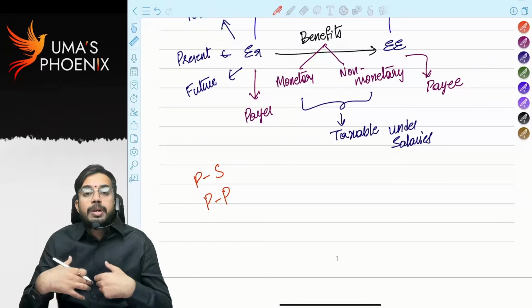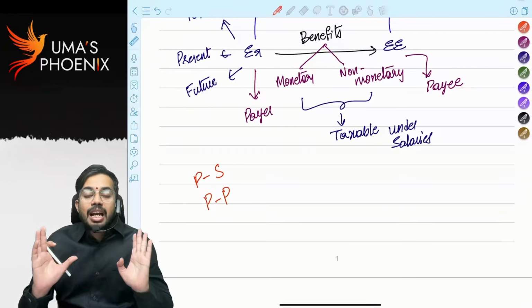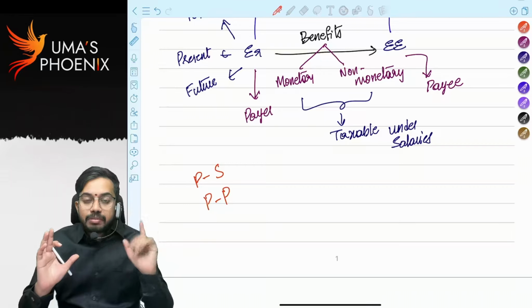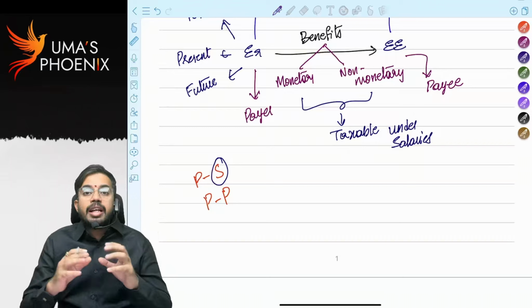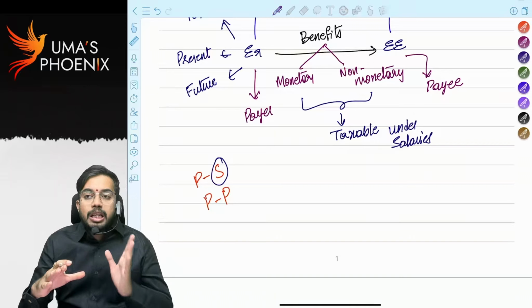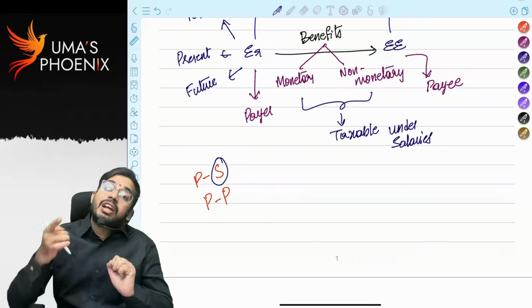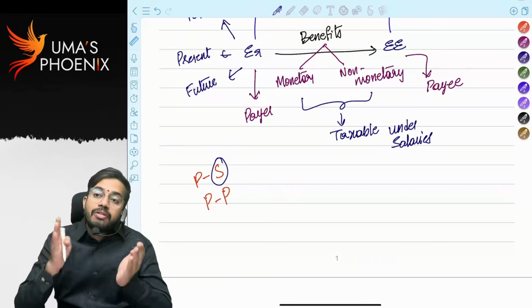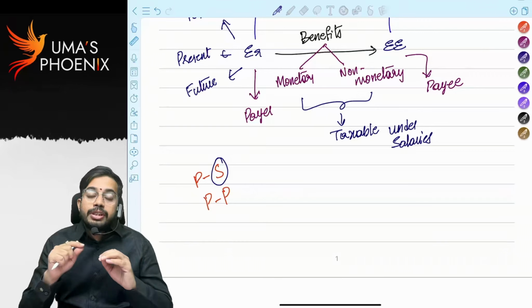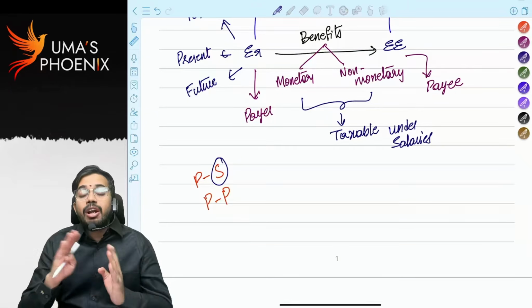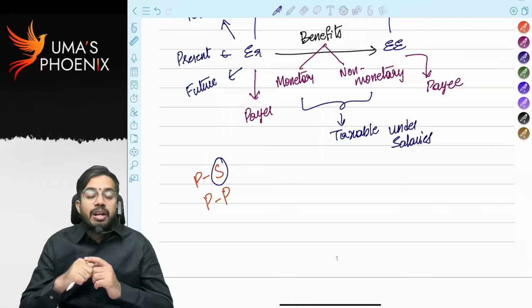Out of principal to principal relation, if we receive any income, that income is taxable under the head PGBP. But in case of principal to servant relation, the principal will tell the servant what work is to be done and how that work is required to be performed. That will also be told by the principal. If that work is not done properly, action can also be taken by the principal. This type of relation we call principal to servant relation.